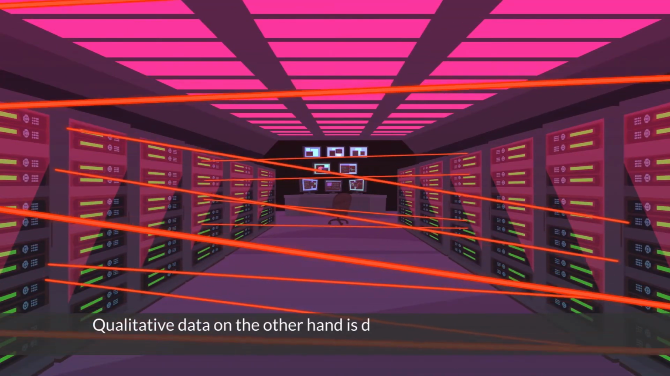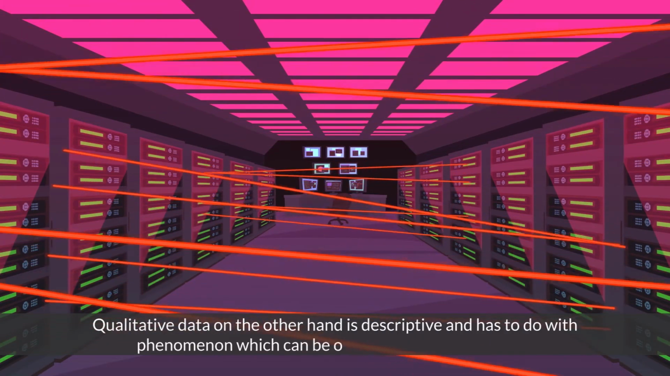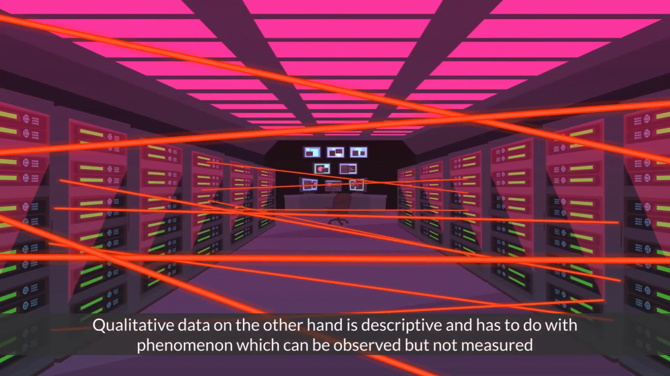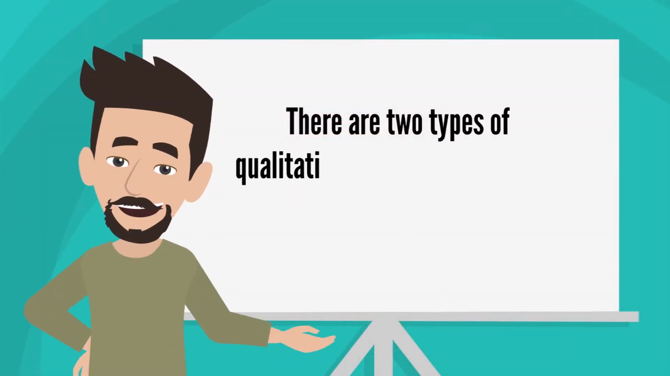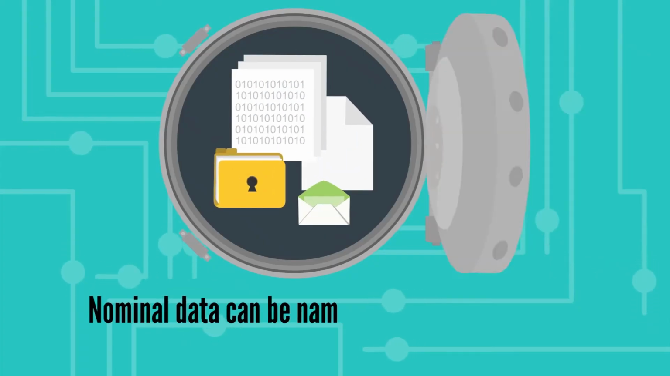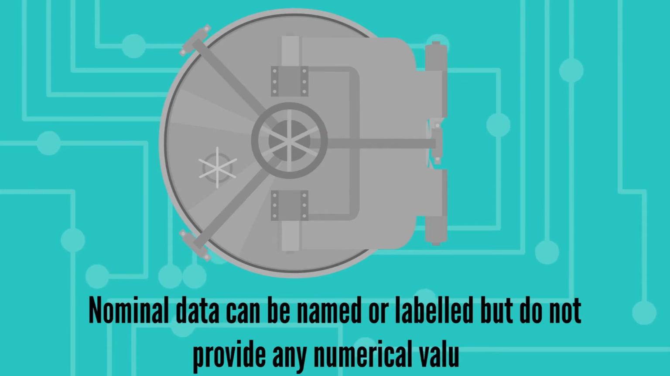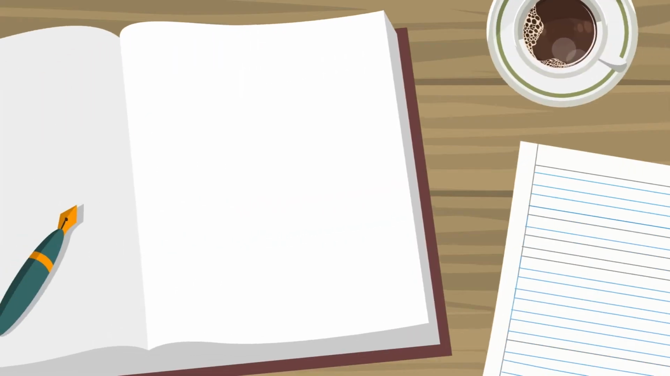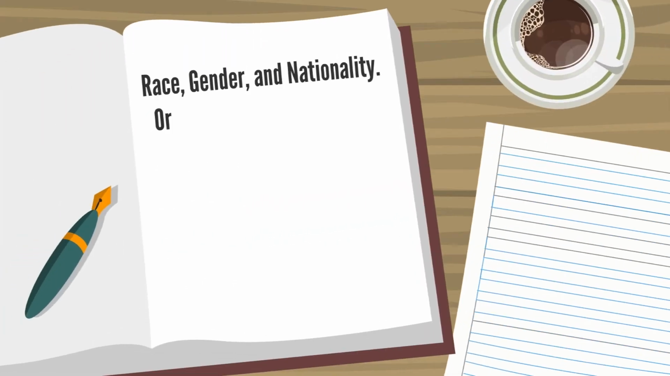Qualitative data, on the other hand, is descriptive and has to do with phenomenon which can be observed but not measured. There are 2 types of qualitative data, namely nominal and ordinal data. Nominal data can be named or labeled but do not provide any numerical value. For example, race, gender, and nationality.